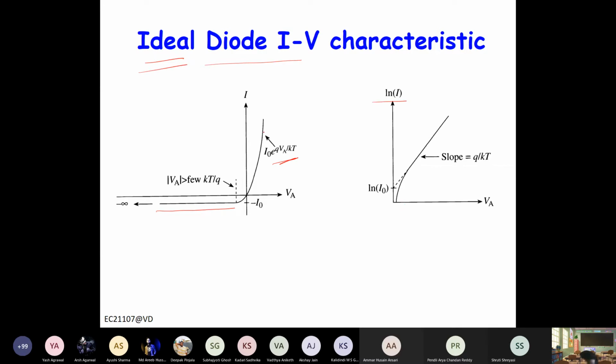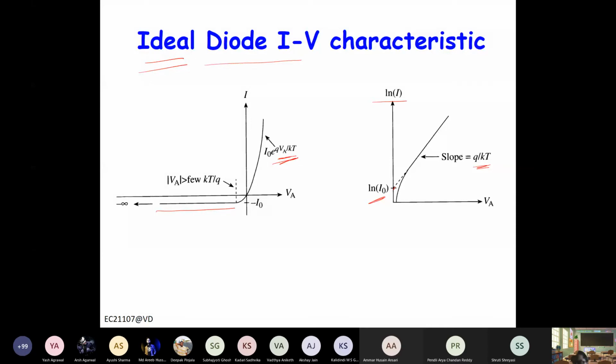So in log scale, because it is exponential, it will just be qVa by kT, right? So the slope will be q by kT, and this will intersect the y axis at log of I naught, or reverse saturation current. So this is for ideal diode, right?